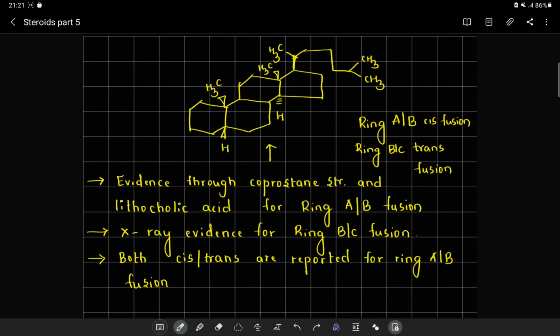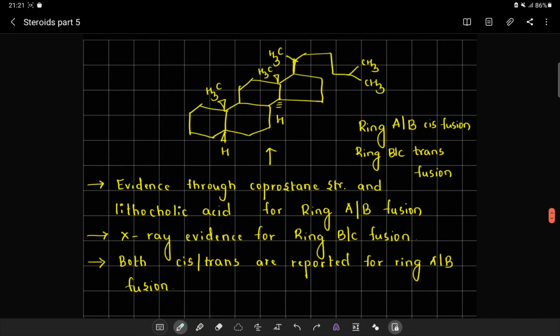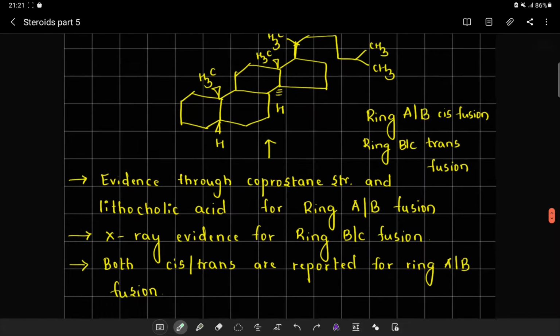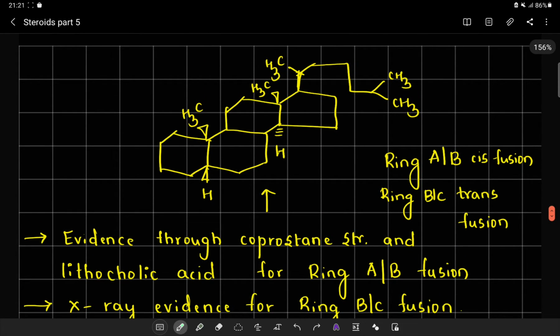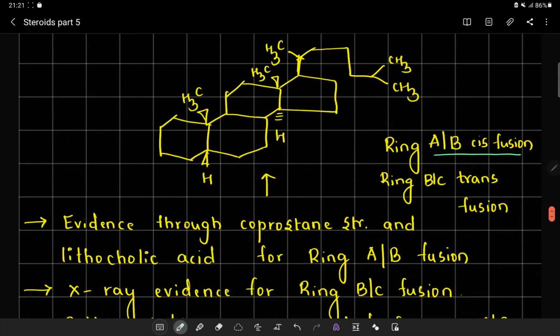Now this deoxypyroacid and its conclusion, we could understand about the various ring fusion of the AB system, because the evidence was given through a coprostane structure. Now on the screen that we are observing is a coprostane structure. This coprostane structure gave evidence that ring AB will have a cis fusion, and the other evidence was derived from lithocholic acid for ring AB fusion. Both these evidences said that ring AB fusion is cis.